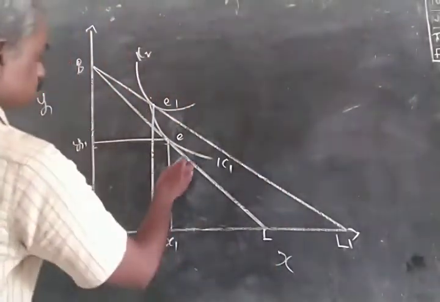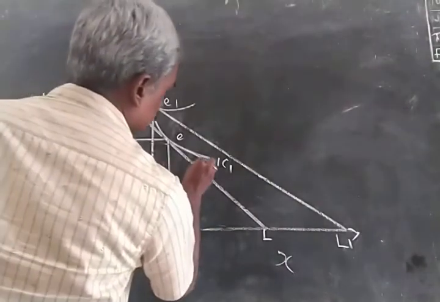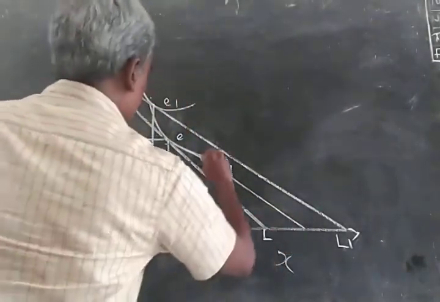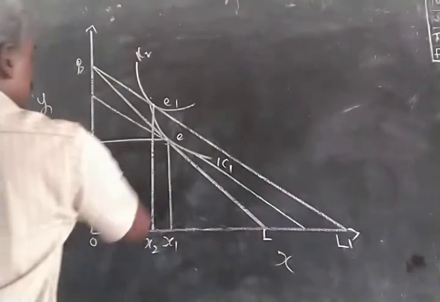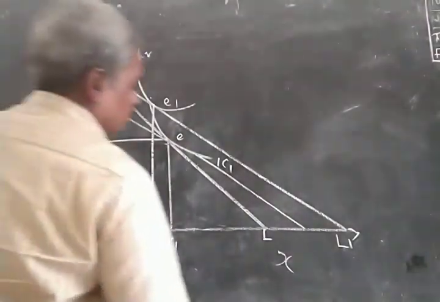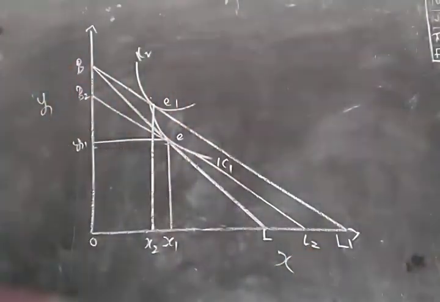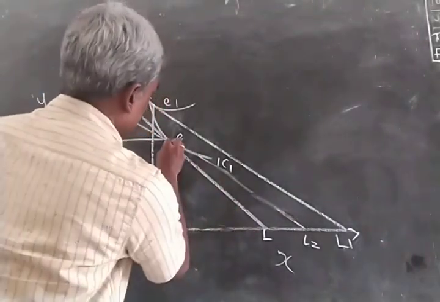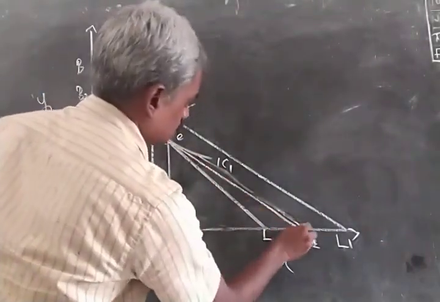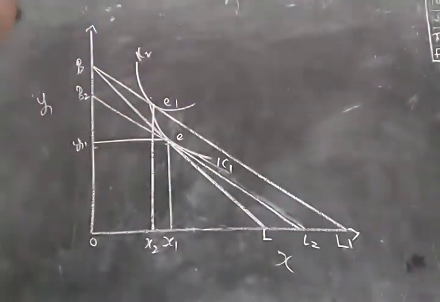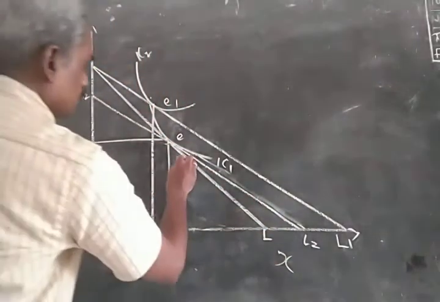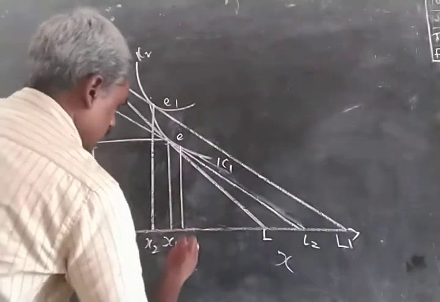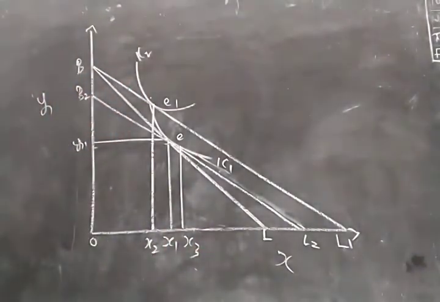Here we are trying to measure the magnitude of the income effect. For that we are using the real income of the consumer, drawing a new budget line parallel to BL1. At the same time, it is also tangent to the first indifference curve. So this is the income effect.